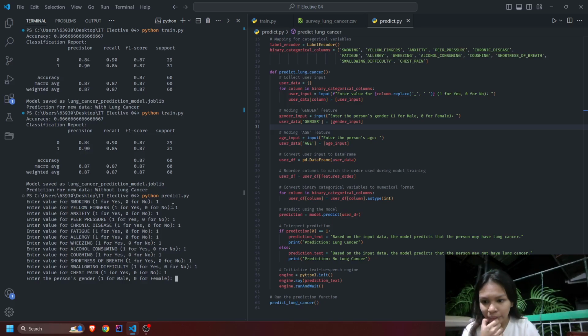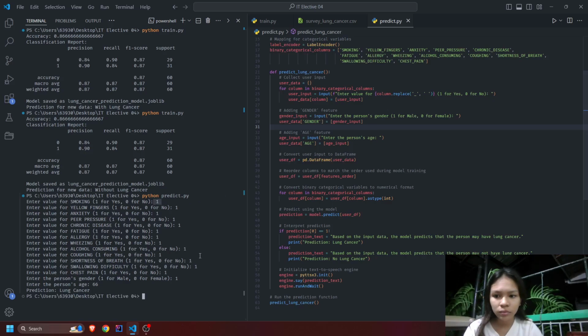Gender, I put gender 1, 66. Based on the input data, the model predicts that the person may have lung cancer. 1 is equivalent to yes, and the data says yes for smoking, yellow fingers, anxiety, etc. So the prediction here is with lung cancer.